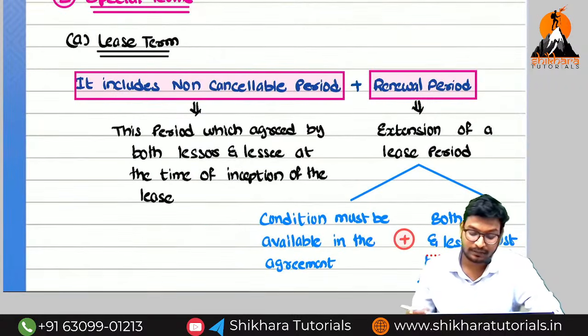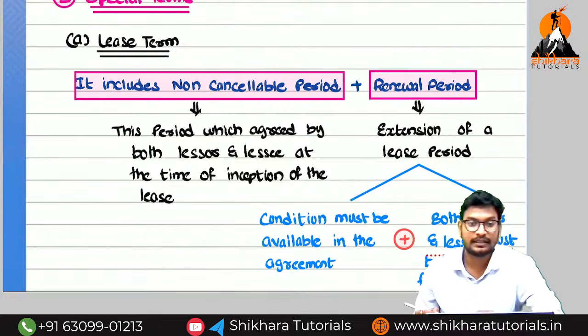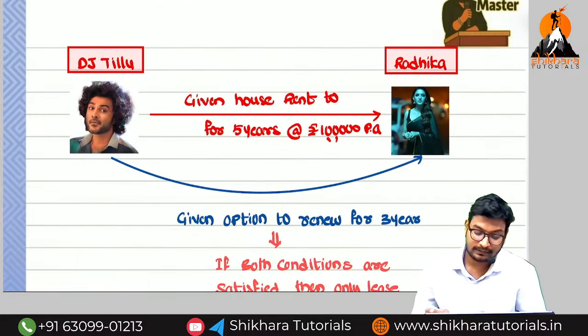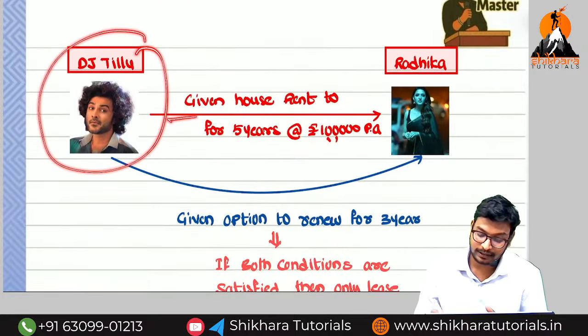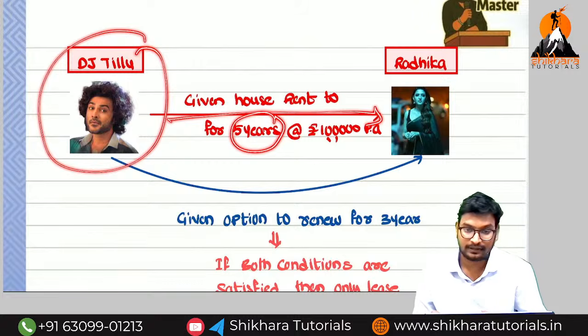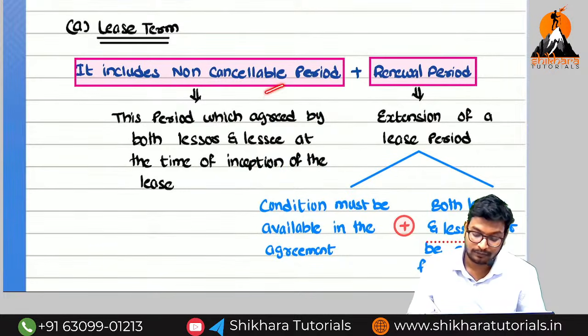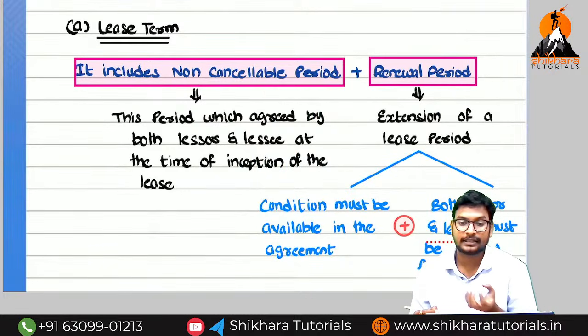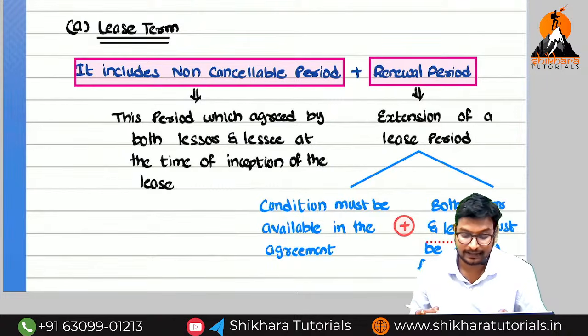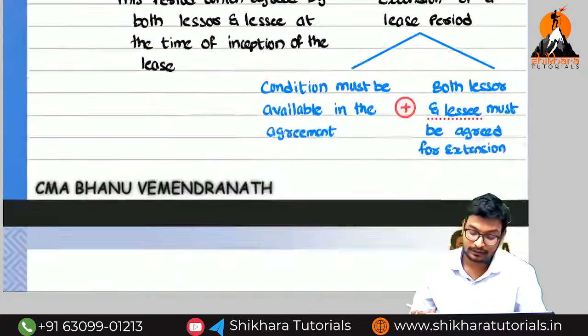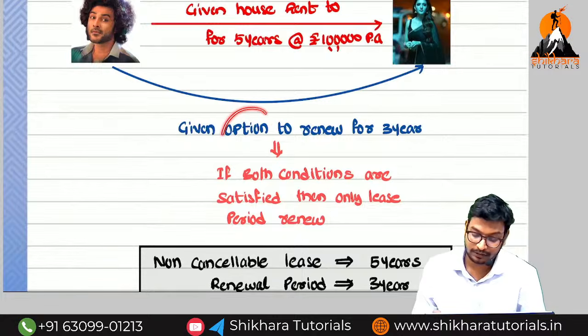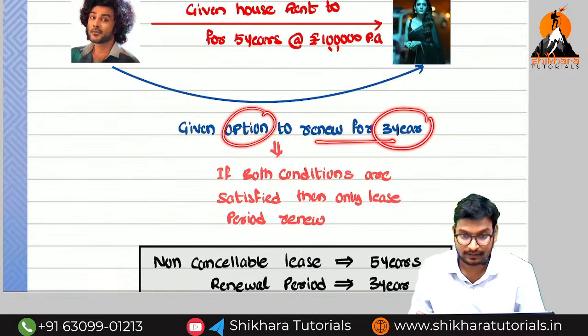So the first important term is lease term. Without the lease term there will be no leasing. For example, here DJ Tillu has given a lease to Radhika for how many years, amma? 5 years. This 5 years is nothing but the non-cancelable period. What is the meaning of non-cancelable? The initial agreement period is called the non-cancelable period. And then DJ Tillu has given an option to renew for how many years, amma? 3 years. This 3 years is called what, ma?